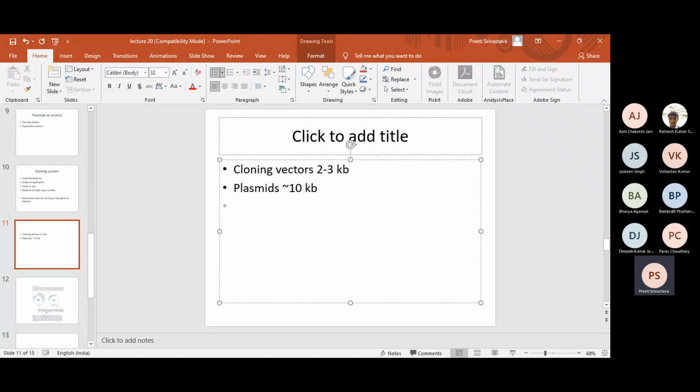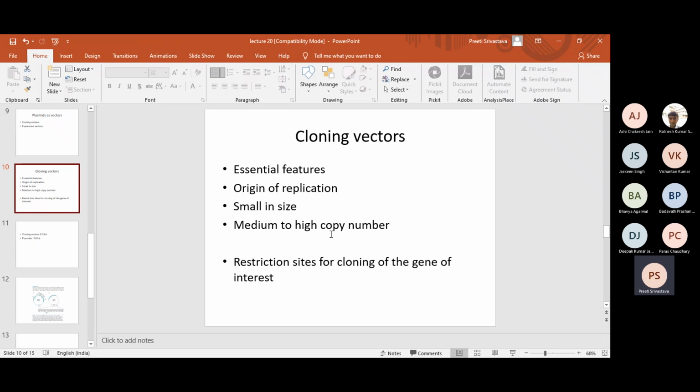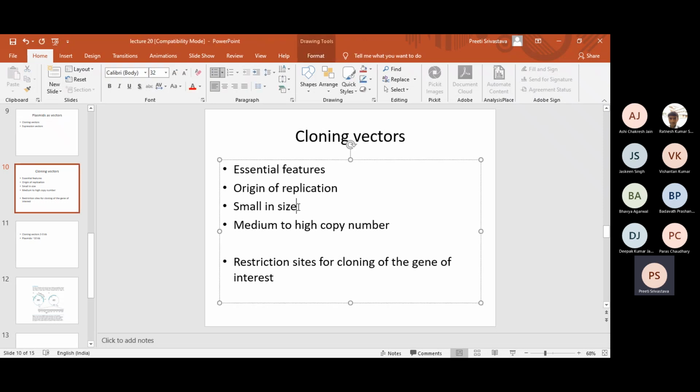But on the other hand, if your cloning vector is 9 kb, then the size of the insert that can be cloned will be only 1 kb. That's the point I'm trying to make, that for routine cloning purposes, it is better that the vector should be smaller in size so that it can accommodate larger inserts, so that the final size of the plasmid is within the range of its stable maintenance. Is it clear?